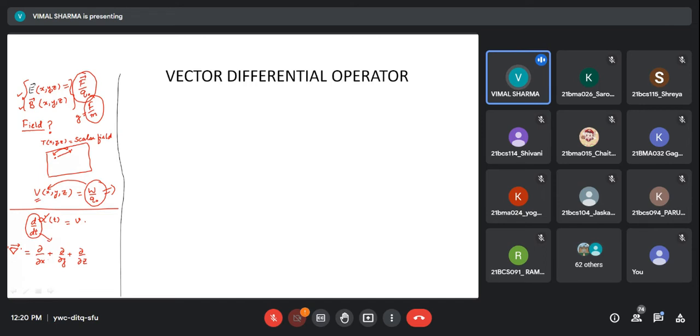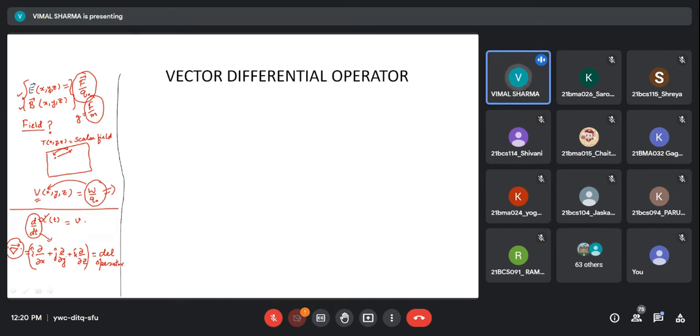This is the sum of all these partial derivatives, and this is i cap times change with respect to x, j cap times curly over curly y, and k cap times this. This is my new operator, which I call the del operator. Okay, and it is a vector differential operator.